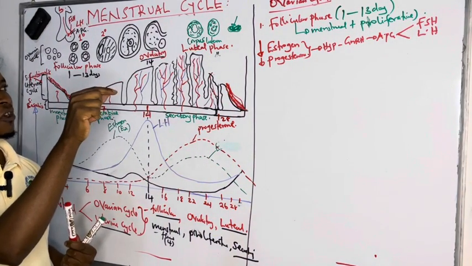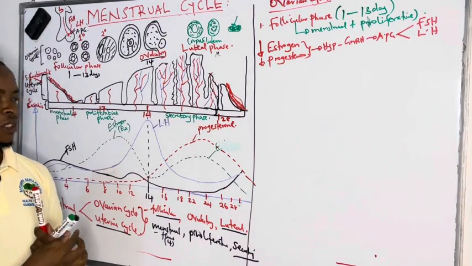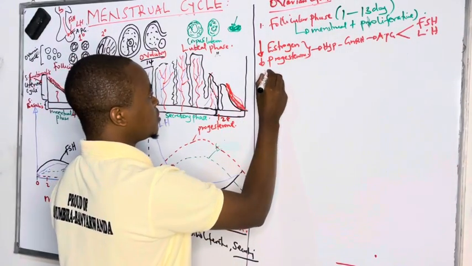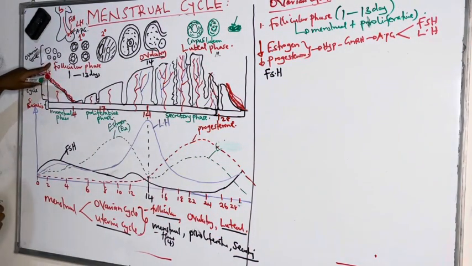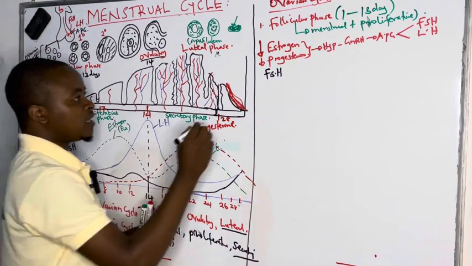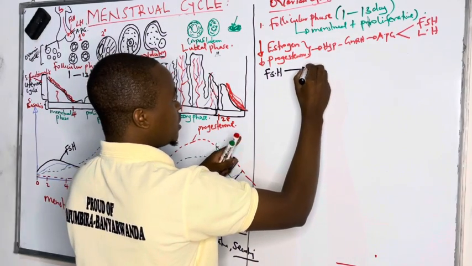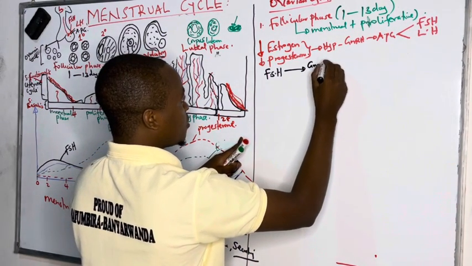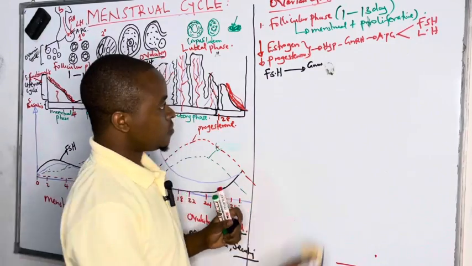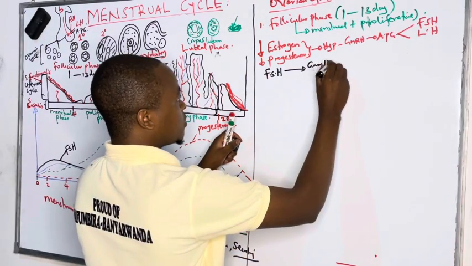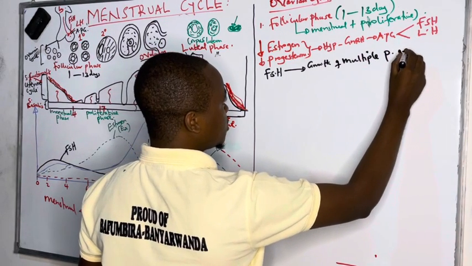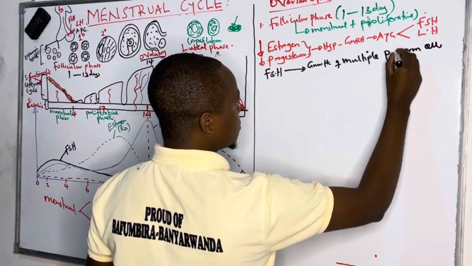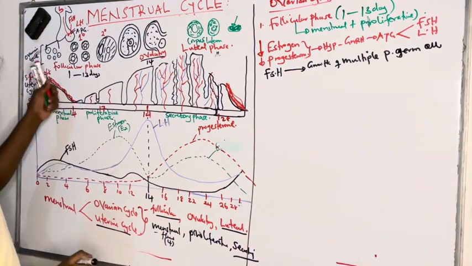After the anterior pituitary produces follicle stimulating hormone and luteinizing hormone, the follicle stimulating hormone goes to the ovary and starts stimulating the primordial germ cells to mature. It stimulates the growth of multiple primordial germ cells, not just one.